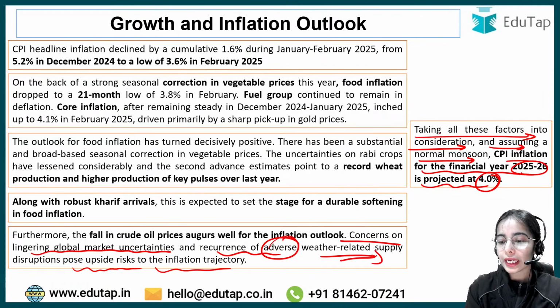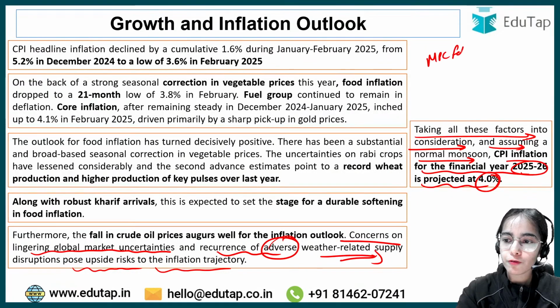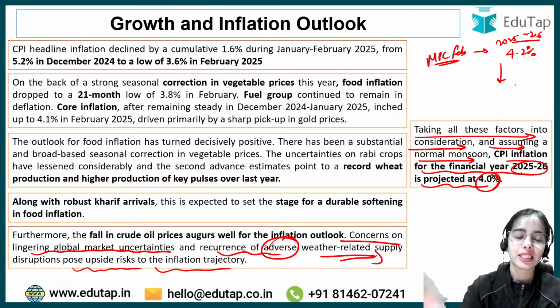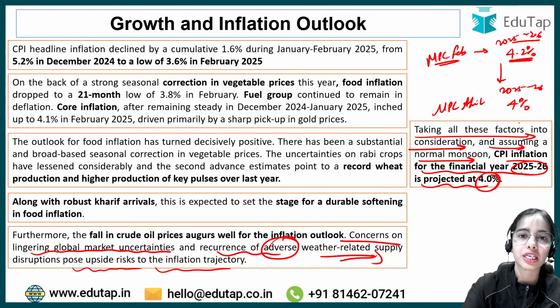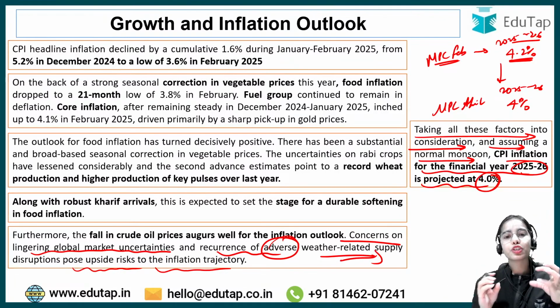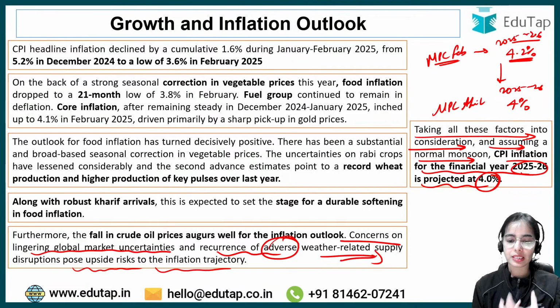Okay, if you remember, in the MPC Feb meeting, the CPI inflation for the financial year 2025-26 was projected at 4.2%. So now it is expected that the inflation is going to reduce further. So the Monetary Policy Committee in April said that for 2025-26, the CPI inflation is projected at 4%, even below the 4.2% projected in the previous meeting. So the inflation target is going to get met. Okay, this is the expectation.